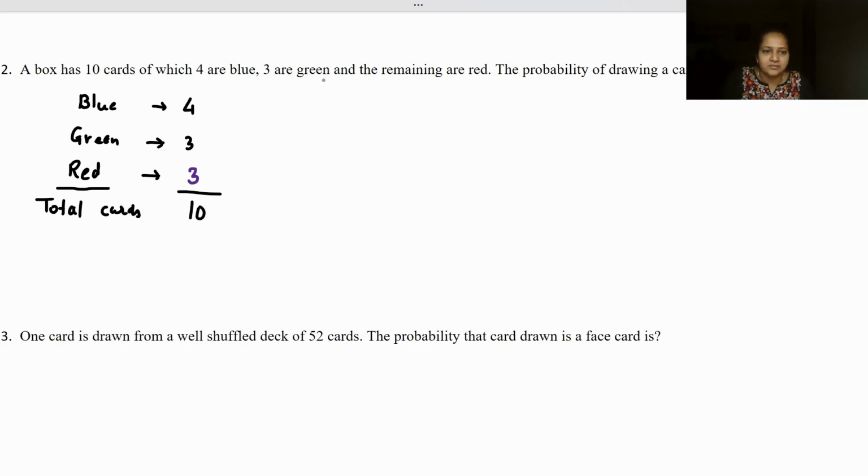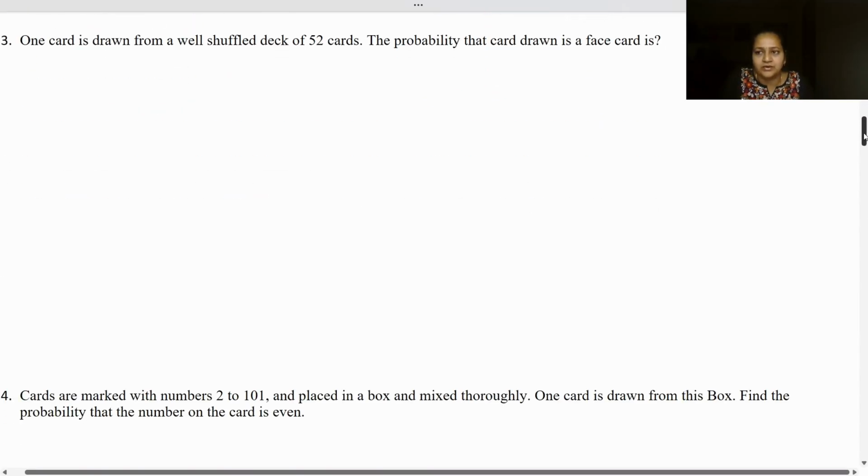We have to find the probability of drawing a red card. Probability of drawing a red card will be the number of red cards, which is 3, over the total number of cards, 10. So you can write the answer as the probability of the required event is either 3 by 10 or we can write it as 0.3, right? Moving on to the next question.